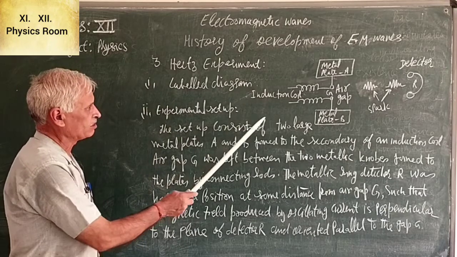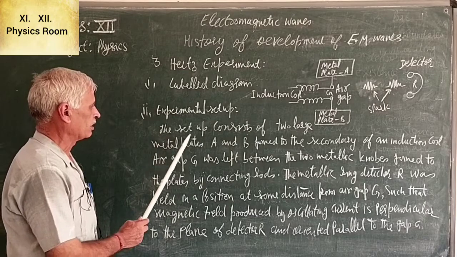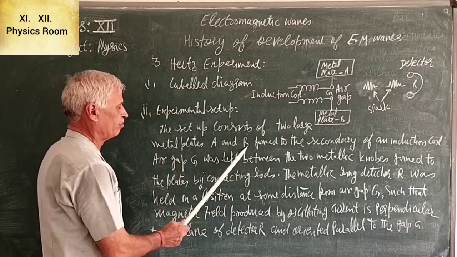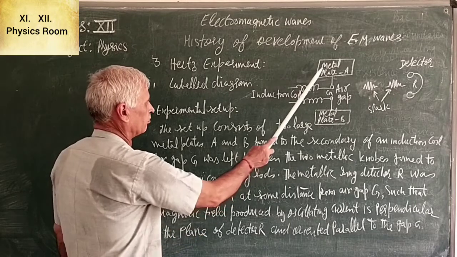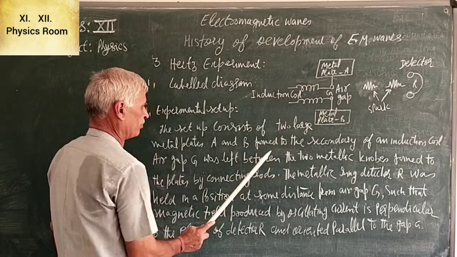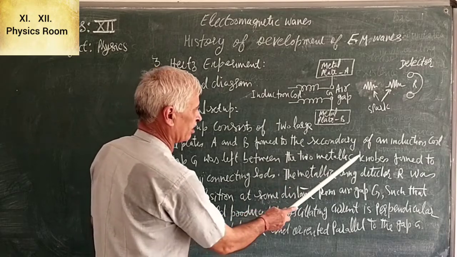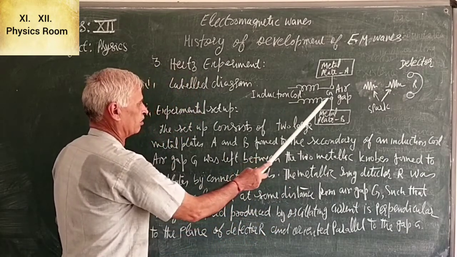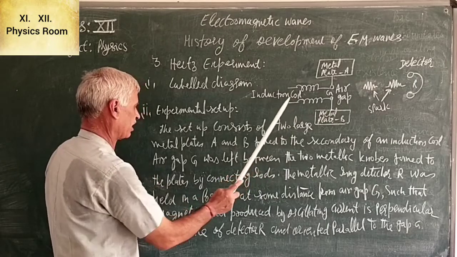How is the experimental setup? The setup consists of two large metal plates A and B, joined to the secondary of an induction coil.